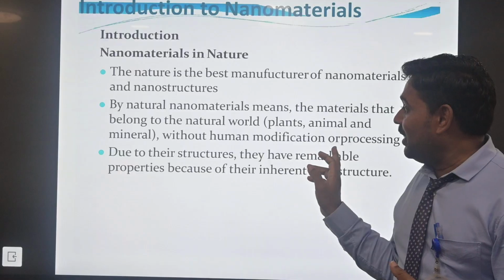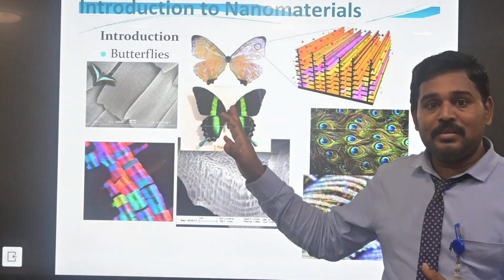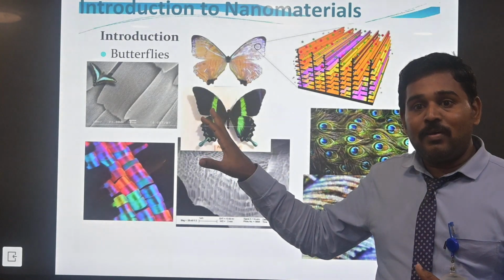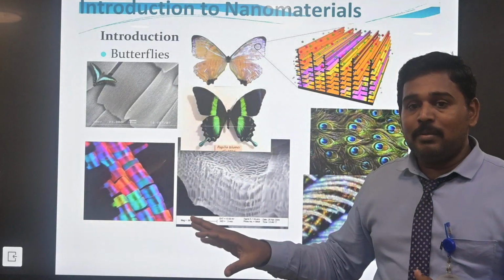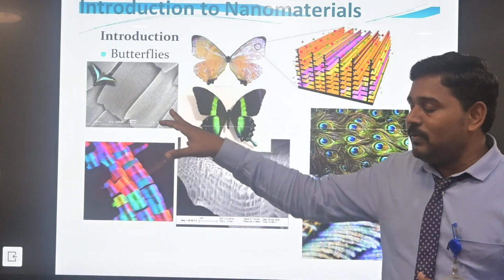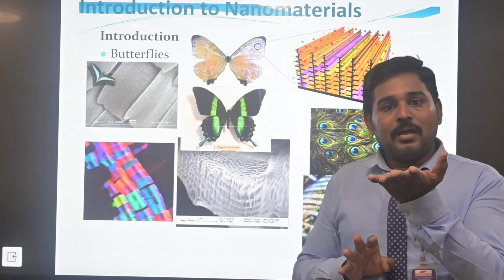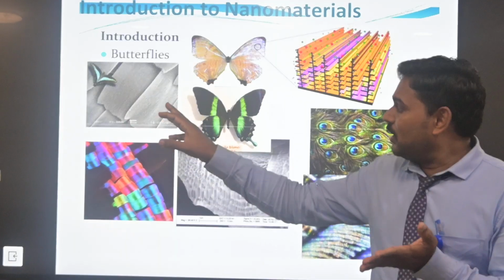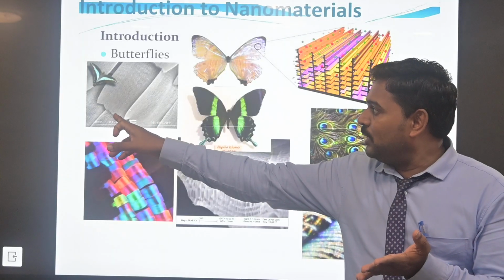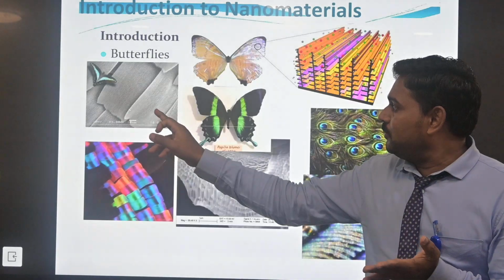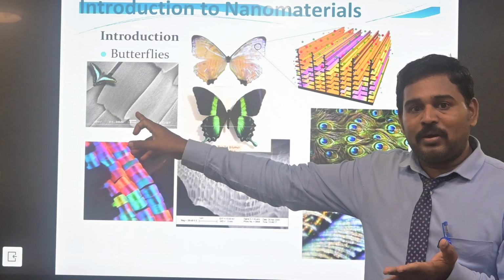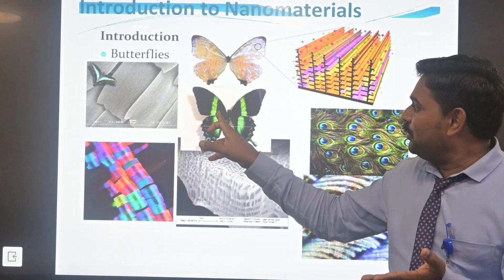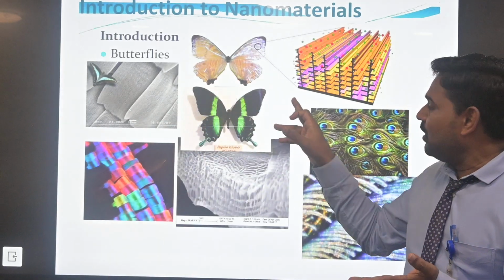Suppose nanomaterial in nature. So nanomaterial in nature is the nature of light. We say for example the butterfly. For the butterfly we talk about the image, and the different colors are reflected through the pattern. This is a form of one layer present in a butterfly. So another is the presence of the colors, which depend upon the colors and the layer.